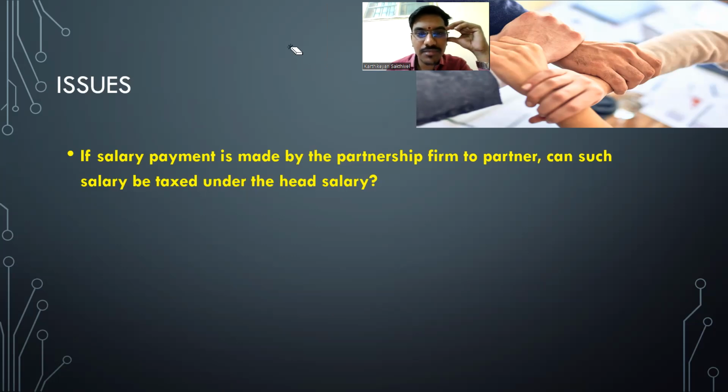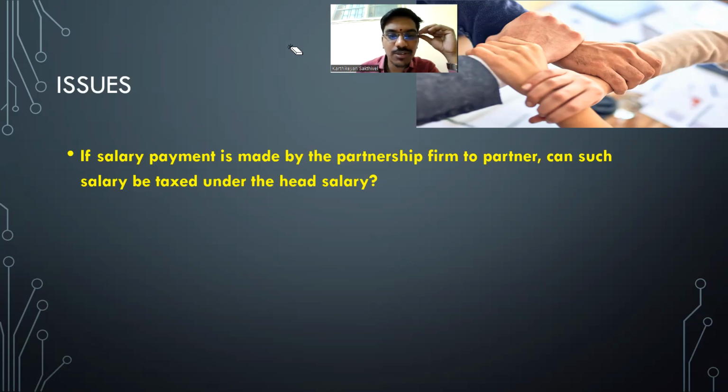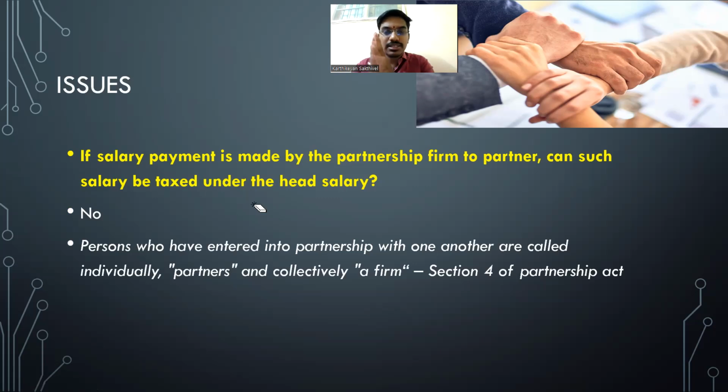Okay. So other heads, we do not know. Super, fantastic answer. Very good. It cannot be taxed under the head of salary, for one simple reason. If you take section 4 of the Partnership Act, the persons who have entered into a partnership with one another are called individually partners, and collectively a firm. So if a firm is paying its partners, as per accounting they are separate, but as per law they are one and the same.